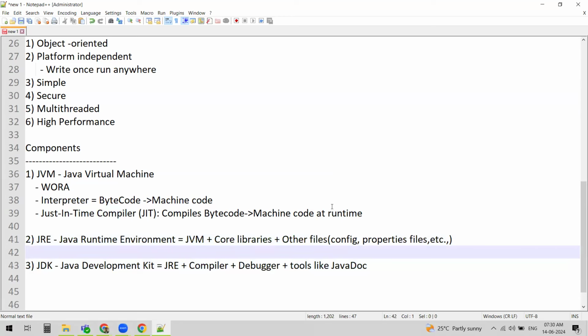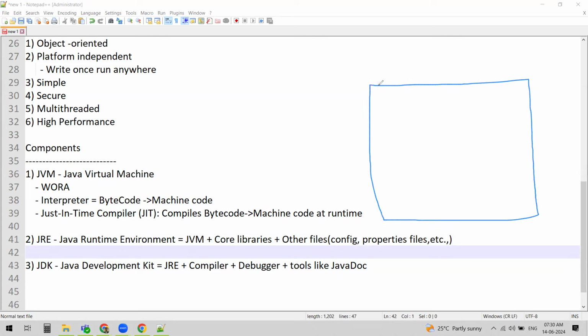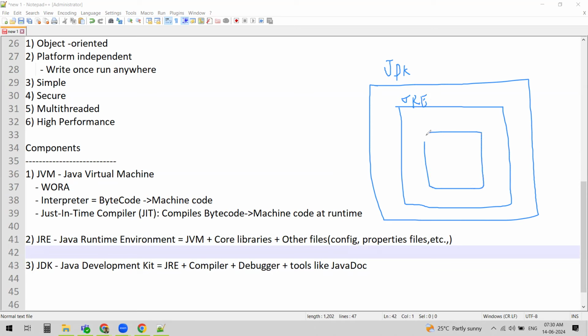In summary, this is how we can understand these three components. If you call this JDK, it's a superset, so within it you will definitely have the JRE as well, and within JRE we have the JVM.